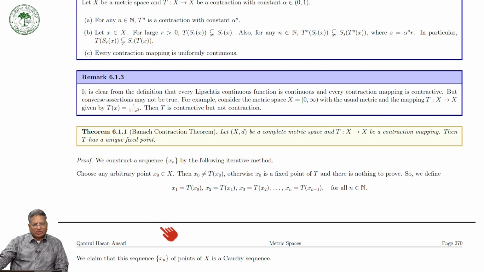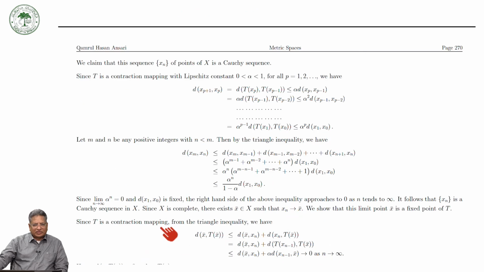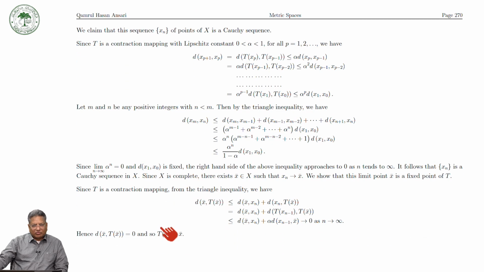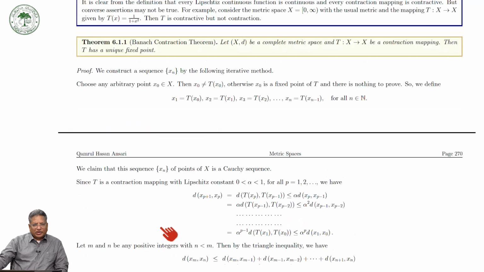And not only this, we can also calculate the result, because the main idea was to generate the sequence xn, so that xn is equal to T xn minus 1, or xn plus 1 is equal to T xn.